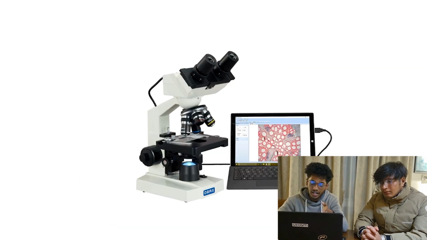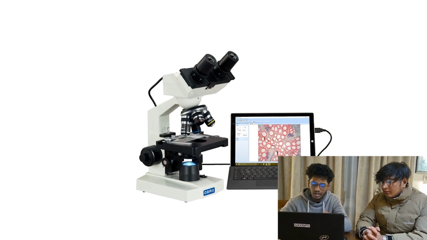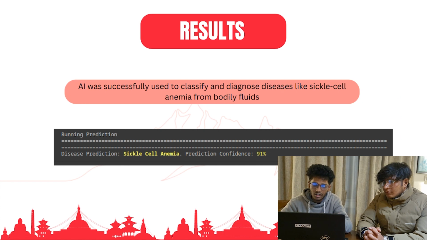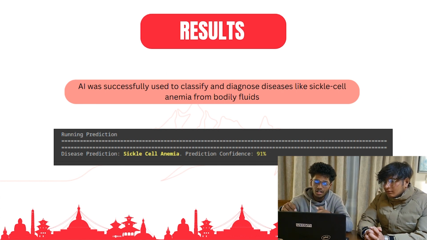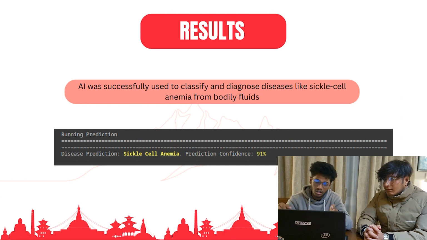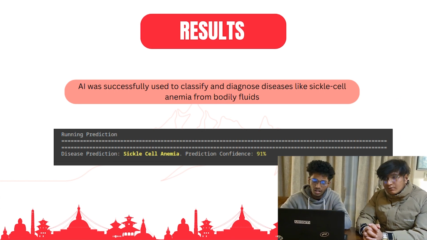So here is the ideal microscope that we worked with, and here's the result. Provided an image with sickle cell anemia, it reasonably predicts that the image does contain sickle cells with an accuracy of about 91%, or the confidence is 91%.